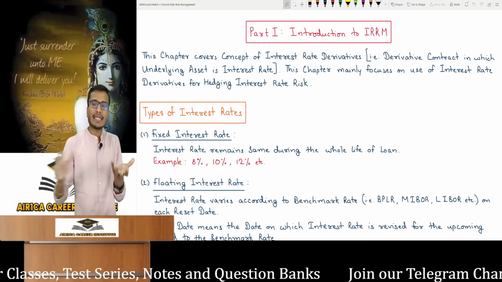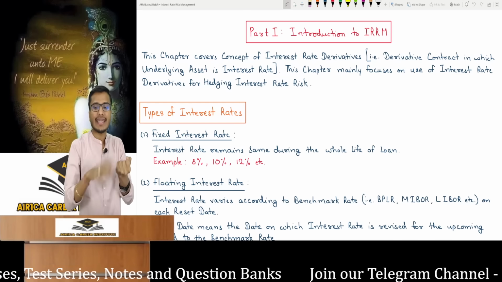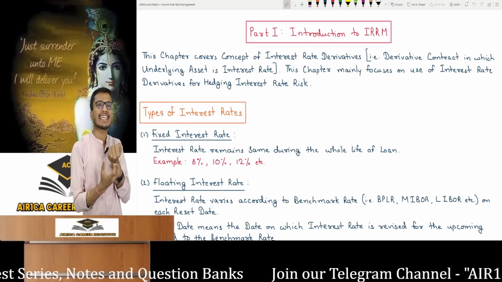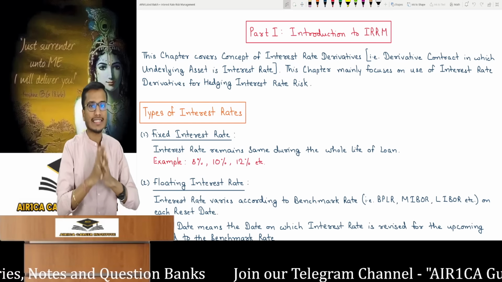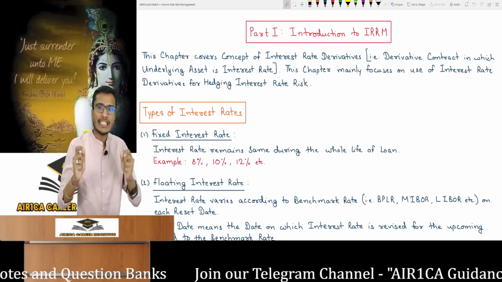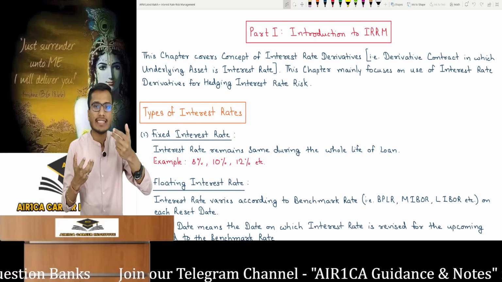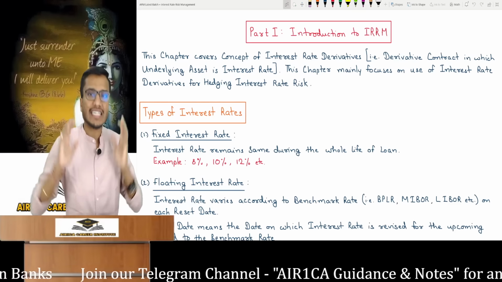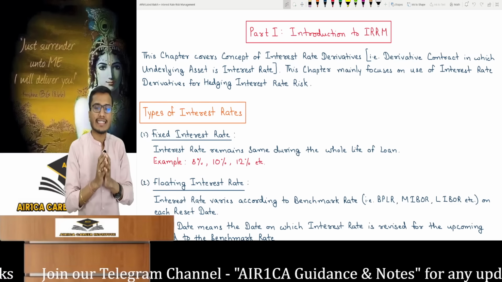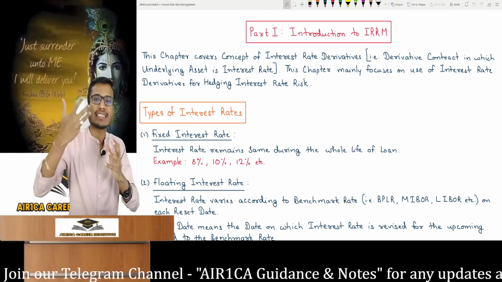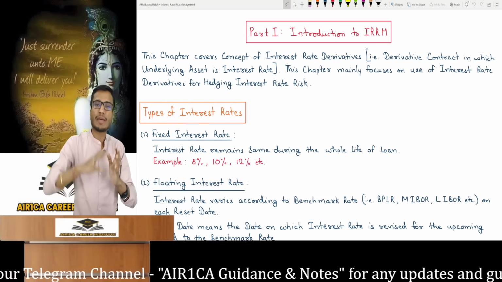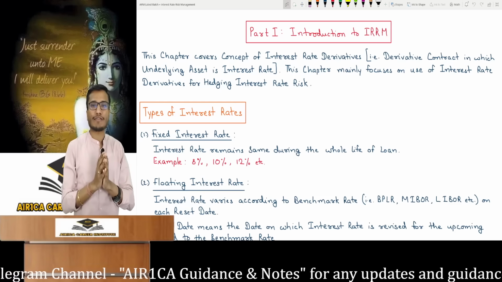In this chapter, we have to study interest rate derivatives, meaning a derivative contract where the underlying asset is the interest rate. We will study that concept here. And the rest of this chapter then very majorly focuses on how we can properly use interest rate derivatives to manage and hedge our interest rate risk. If I have an interest rate risk, how do I properly hedge it, eliminate it, reduce it, or efficiently manage it? This entire chapter focuses more on how to effectively do that.